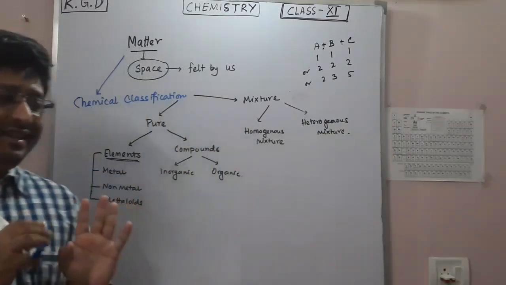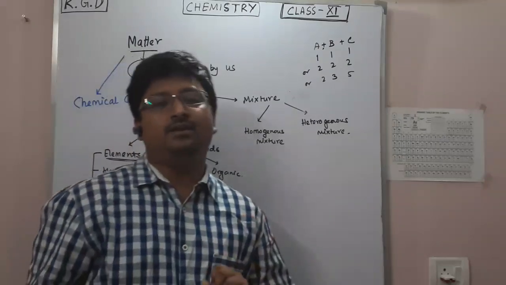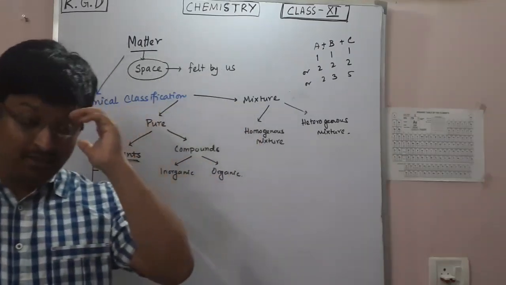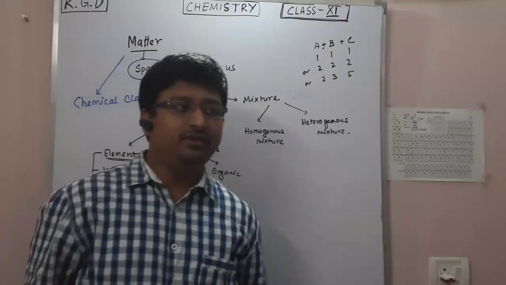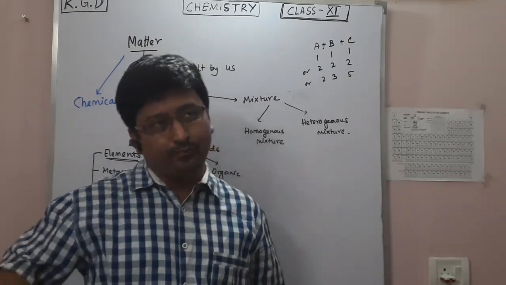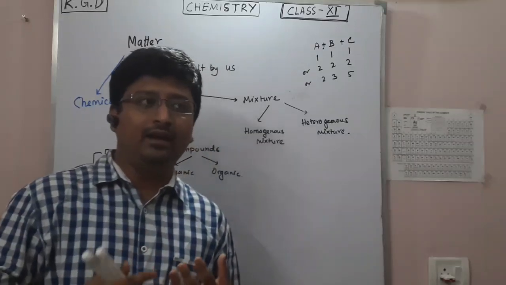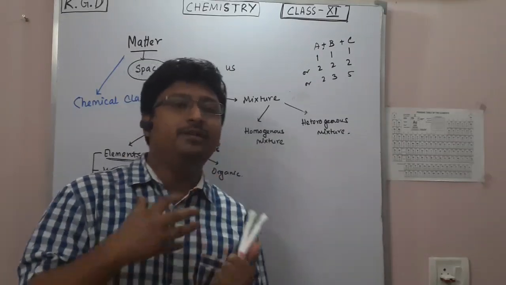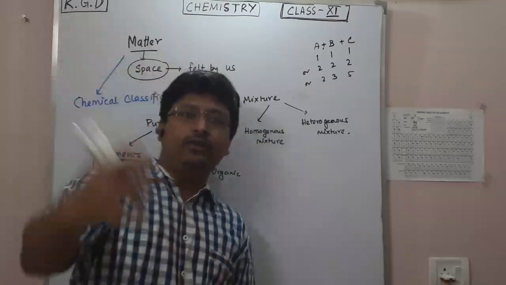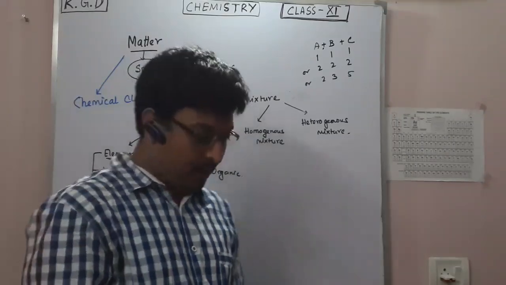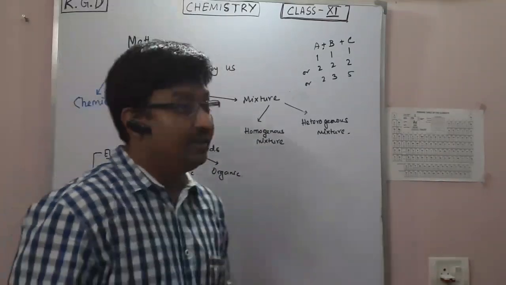Think of it this way: the chapter on basic concepts of chemistry gives you a glance, a bit of a spoiler, about what you are going to learn in the next 2 years, and what chemistry basically is.